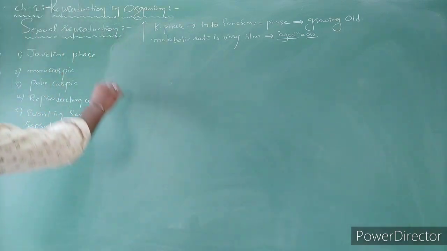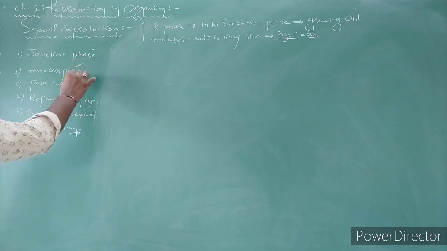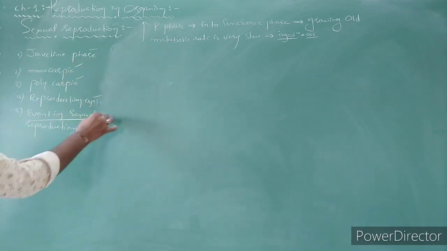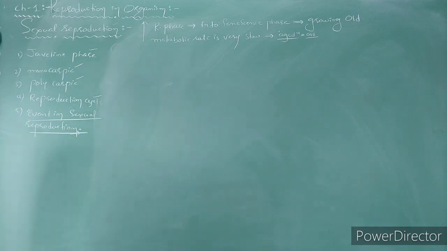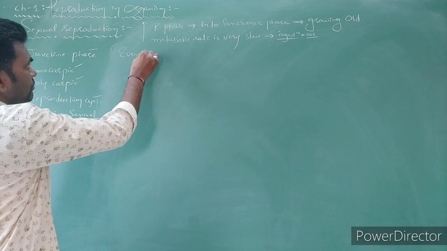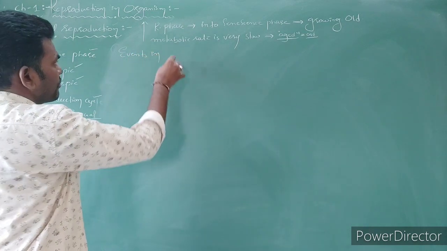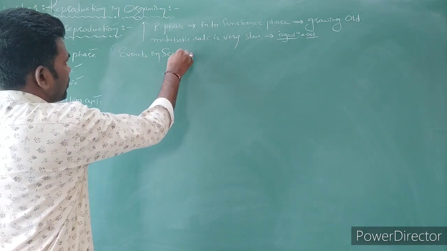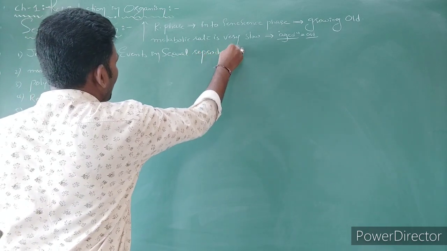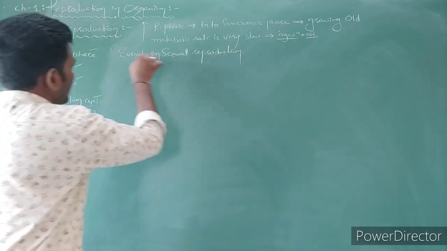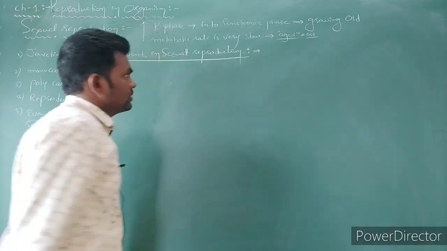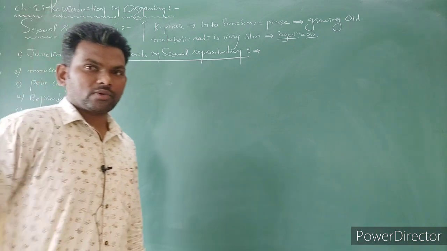After completion of juvenile, monocarpic, polycarpic reproduction cycles, the next topic is events in sexual reproduction. So mainly three events occur in sexual reproduction.